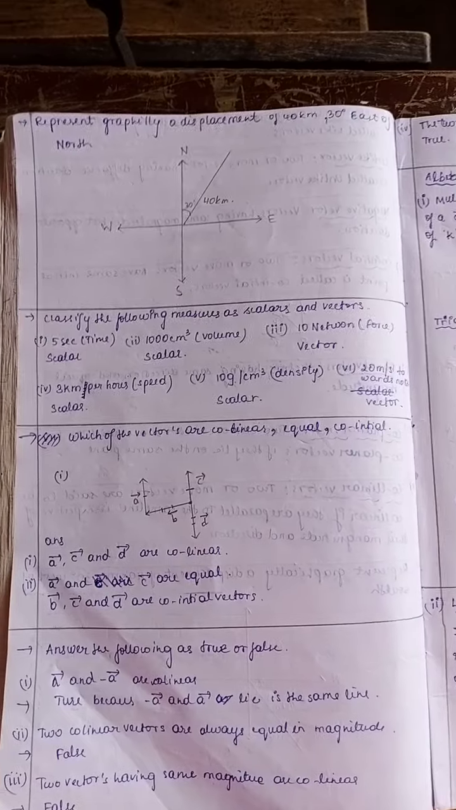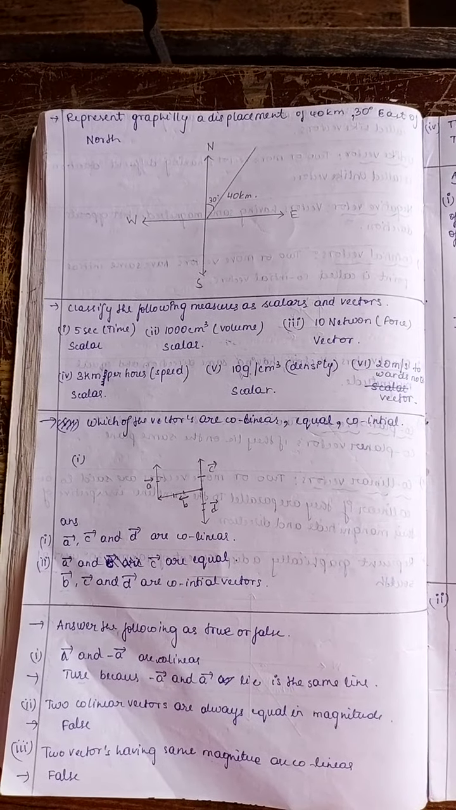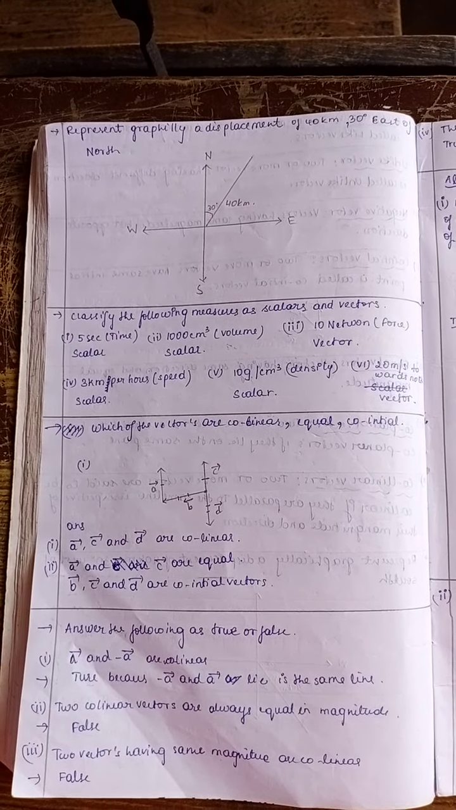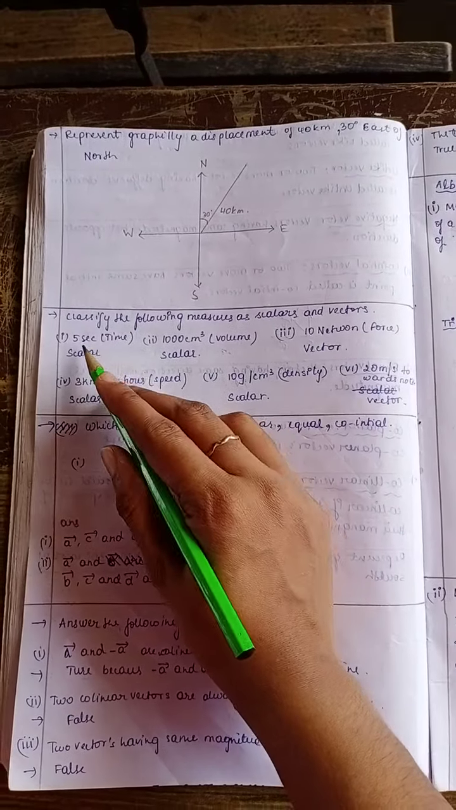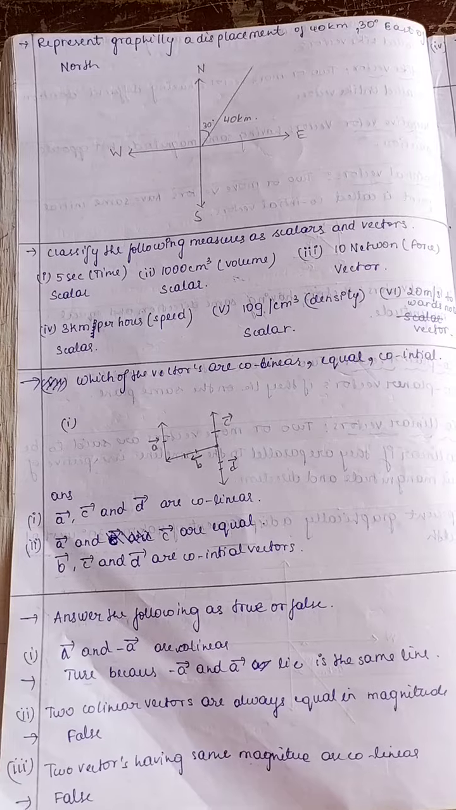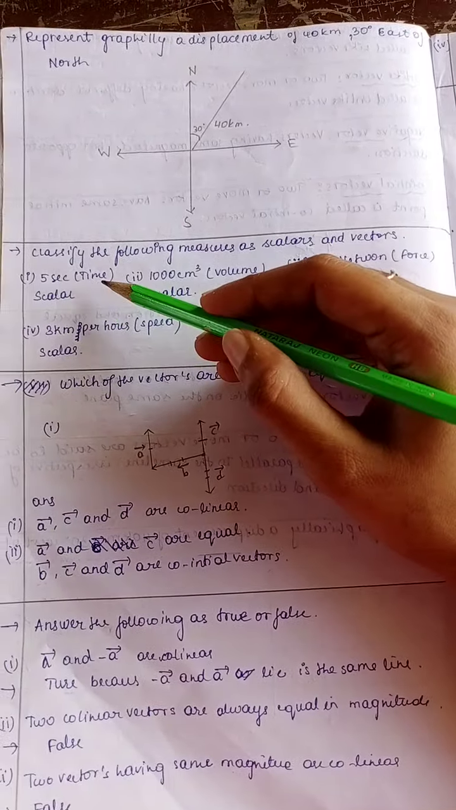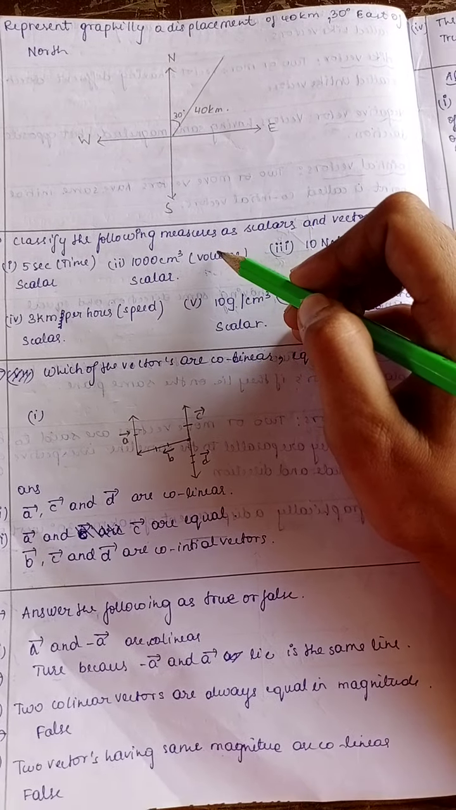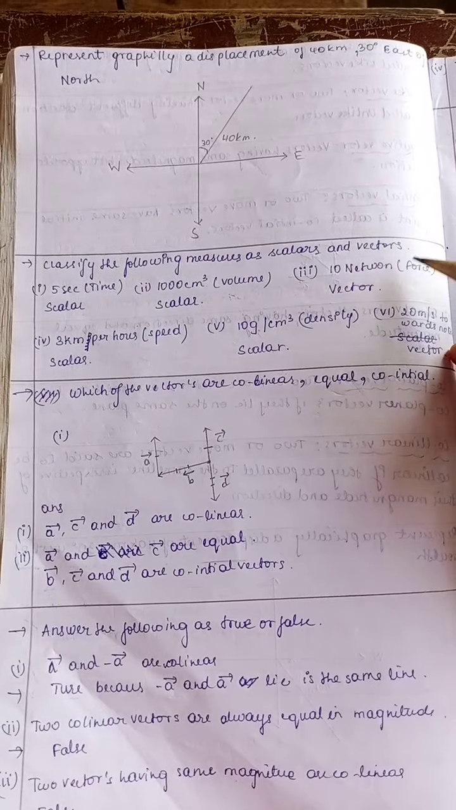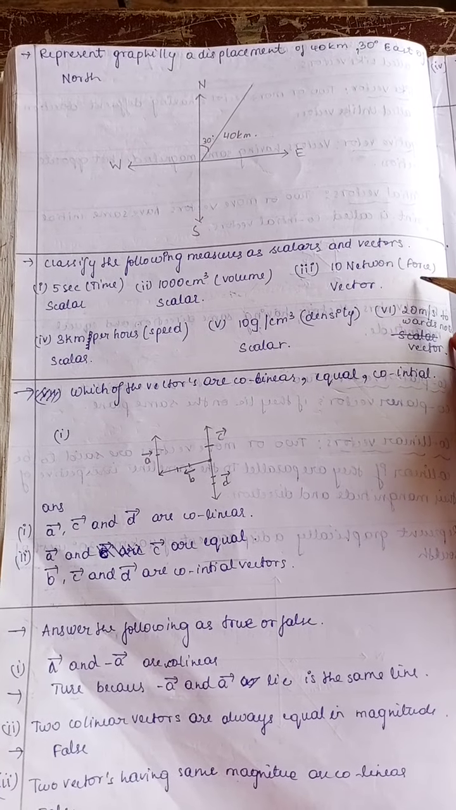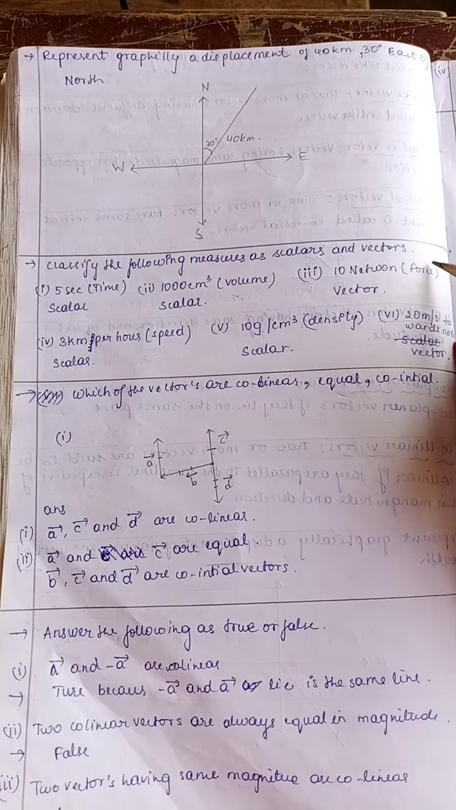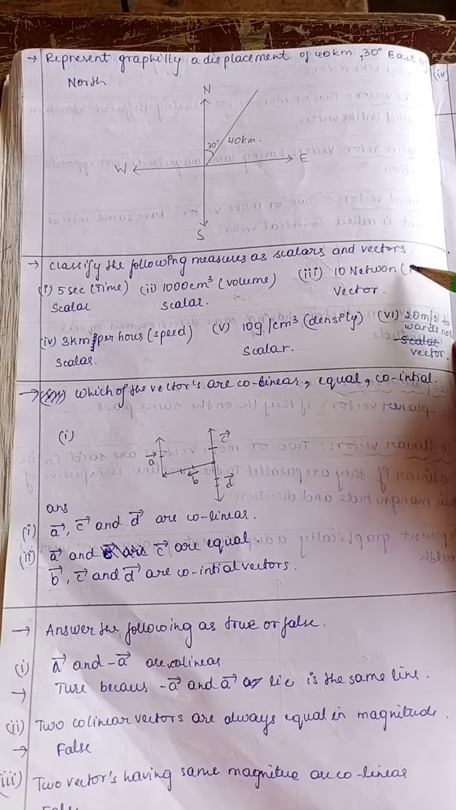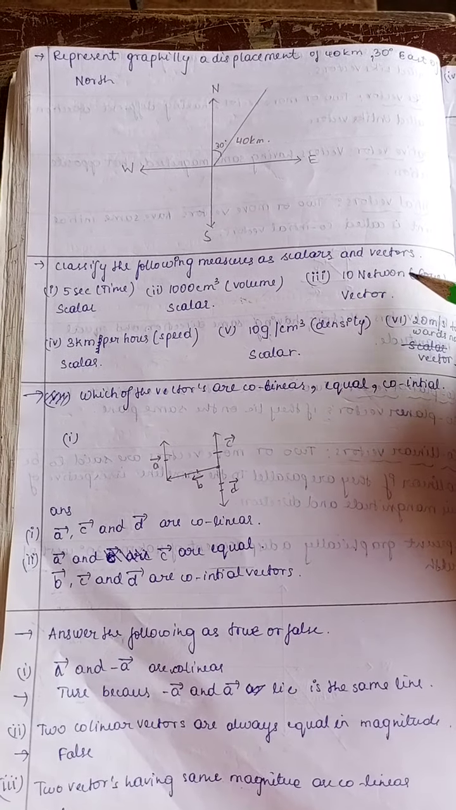Next one, classify the following measures as scalar and vector quantity. First one, 5 seconds. Here only time is given. There is no direction. Therefore, it is a scalar quantity. 1000 centimeter cube, this is a volume. We know that volume is always an example of a scalar quantity. Next is 10 Newton. 10 Newton is a force. This is a vector quantity. Newton is a force, F is equal to ma. Therefore, this is a vector quantity.